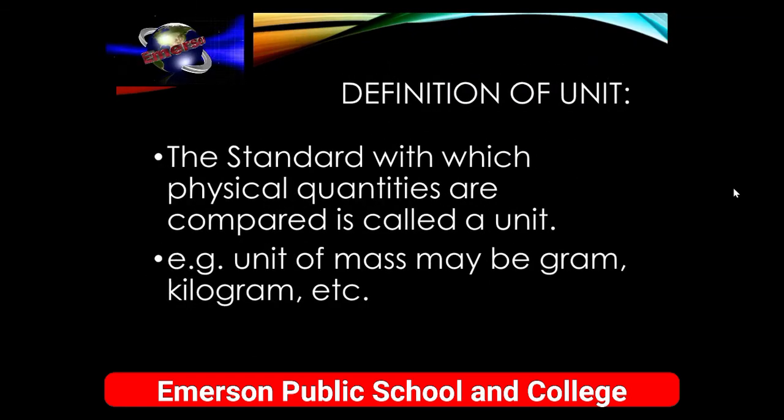If we are measuring a physical quantity, then we must need some unit of measurement. And how are we going to define that unit? The standard with which physical quantities are compared is called a unit. I repeat, the standard with which physical quantities are compared is called a unit. For example, the unit of mass may be gram, kilogram, etc. The unit of time may be second, minute, hour, etc. Okay, and so on.